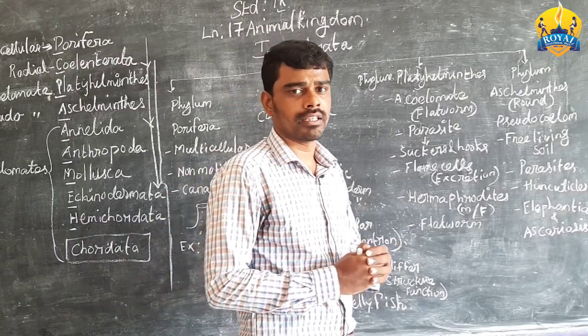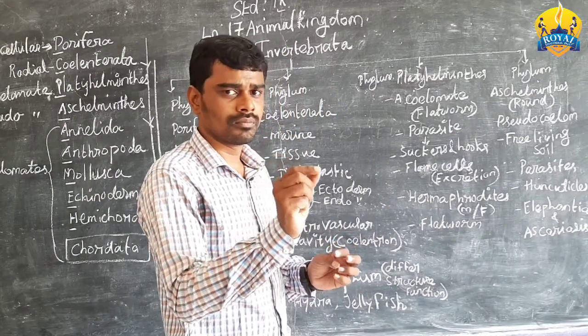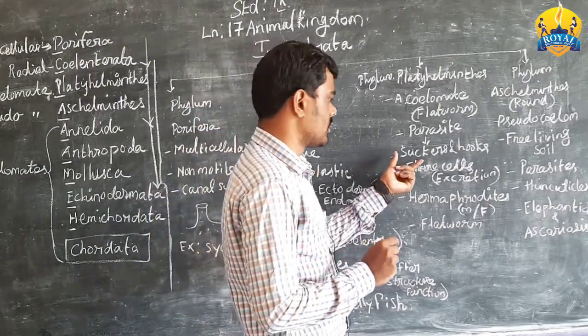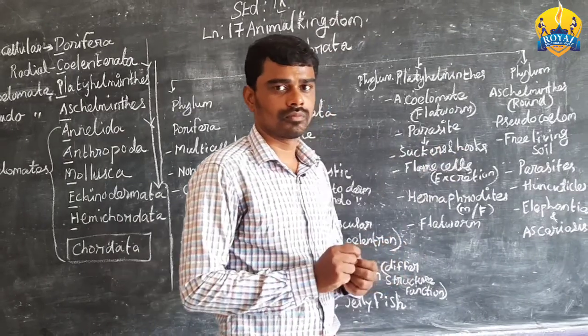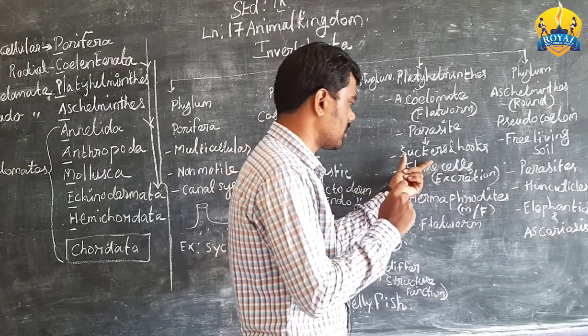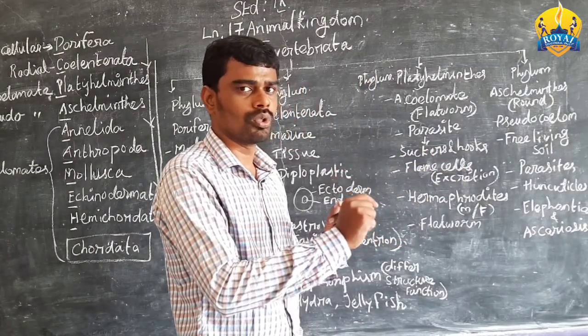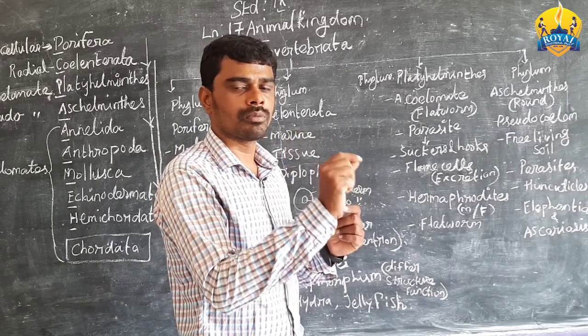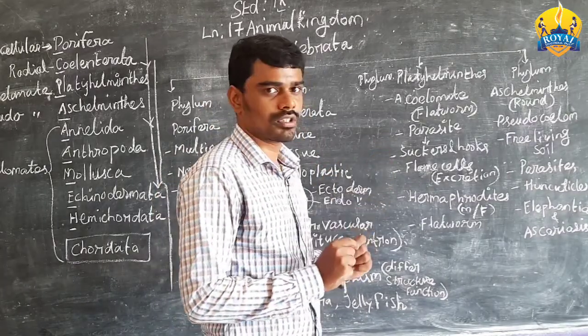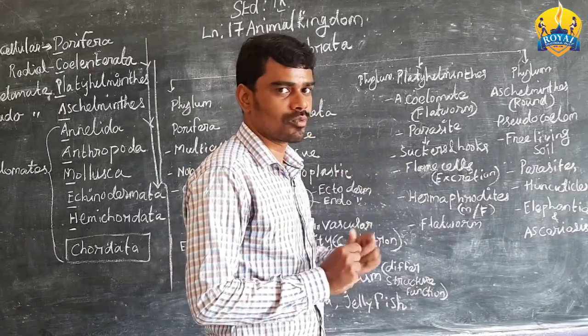They gain energy from the host body through suckers and hooks, a straw like structure. Through the sucker and hook, they absorb food from the host, which is known as parasitic flatworms.